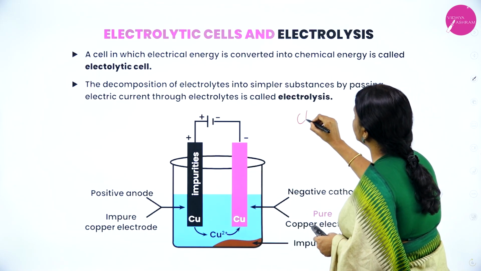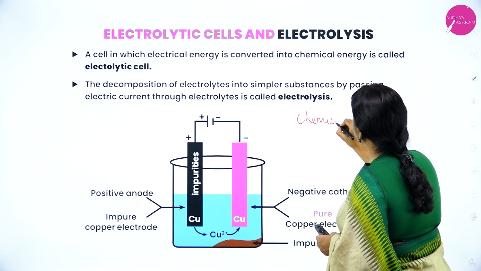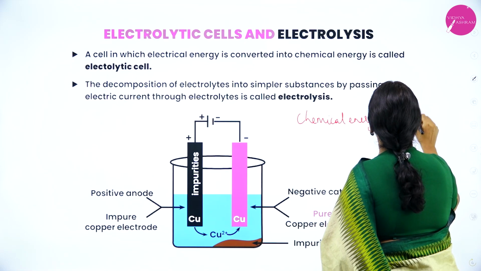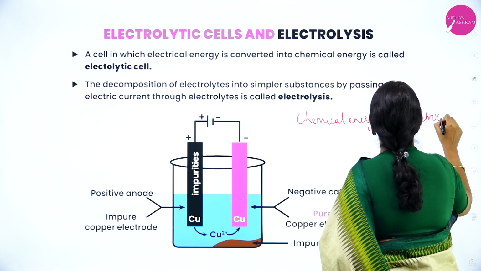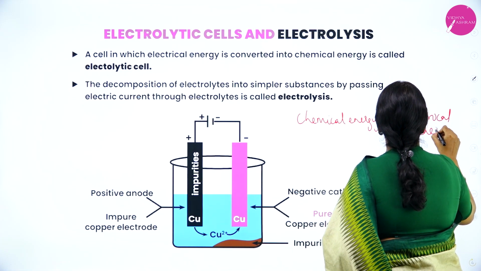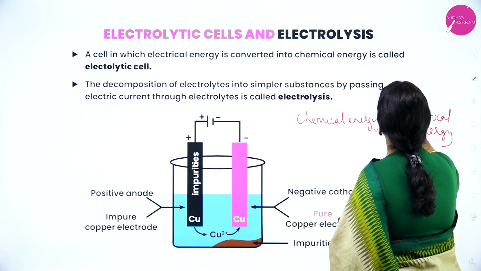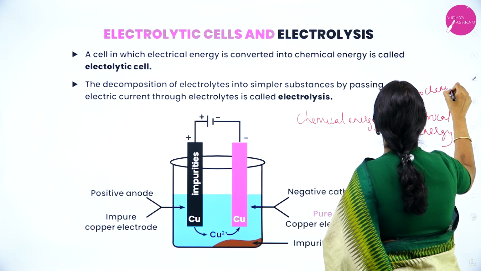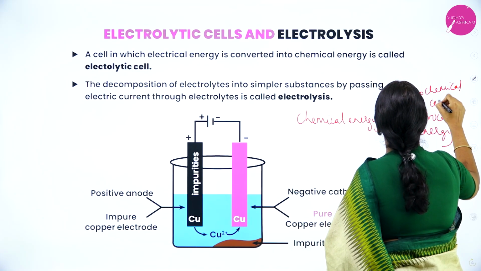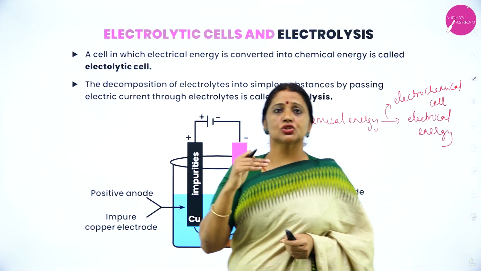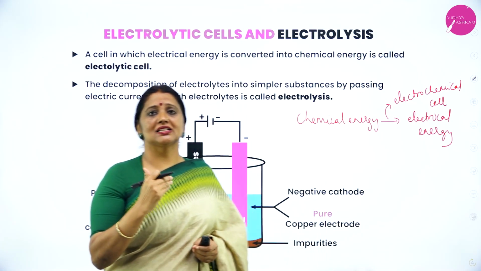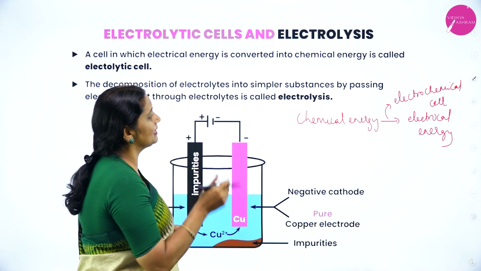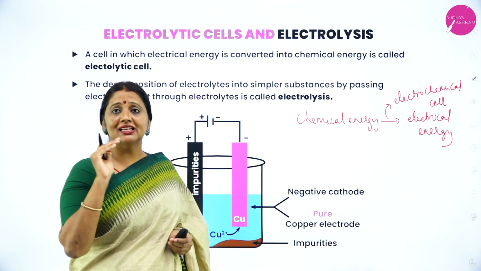A cell which is used to convert chemical energy into electrical energy is called an electrochemical cell. Therefore, what is an electrochemical cell? An electrochemical cell is a cell which converts chemical energy into electrical energy.